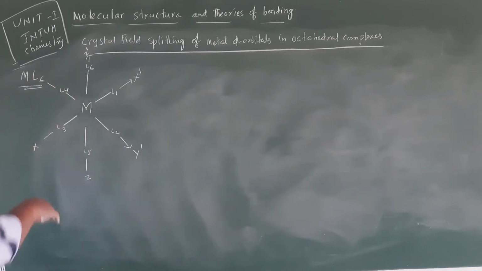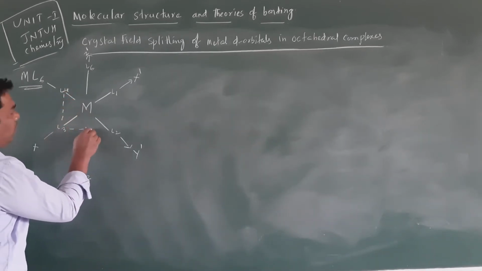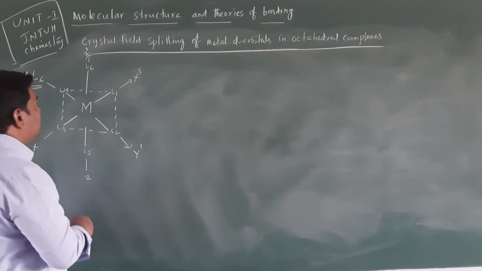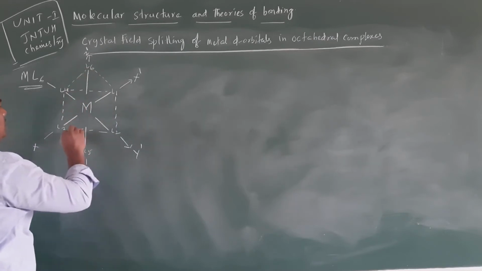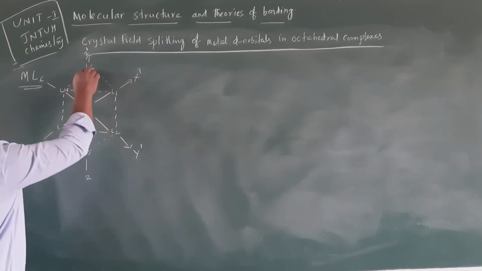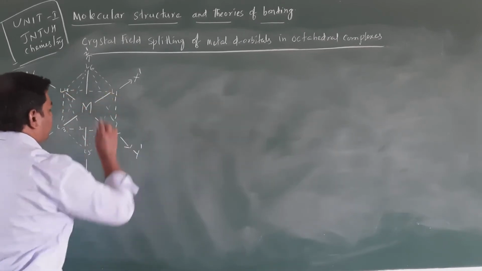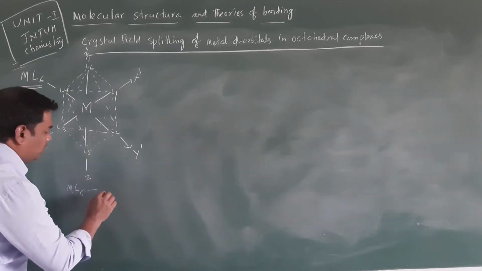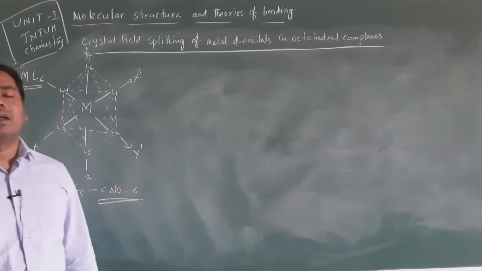So here all the ligands approach the metal atom along their coordinate axis. That is very important. So this is the geometry of an ML6 octahedral metal complex. For this ML6 metal complex, the coordination number is 6.